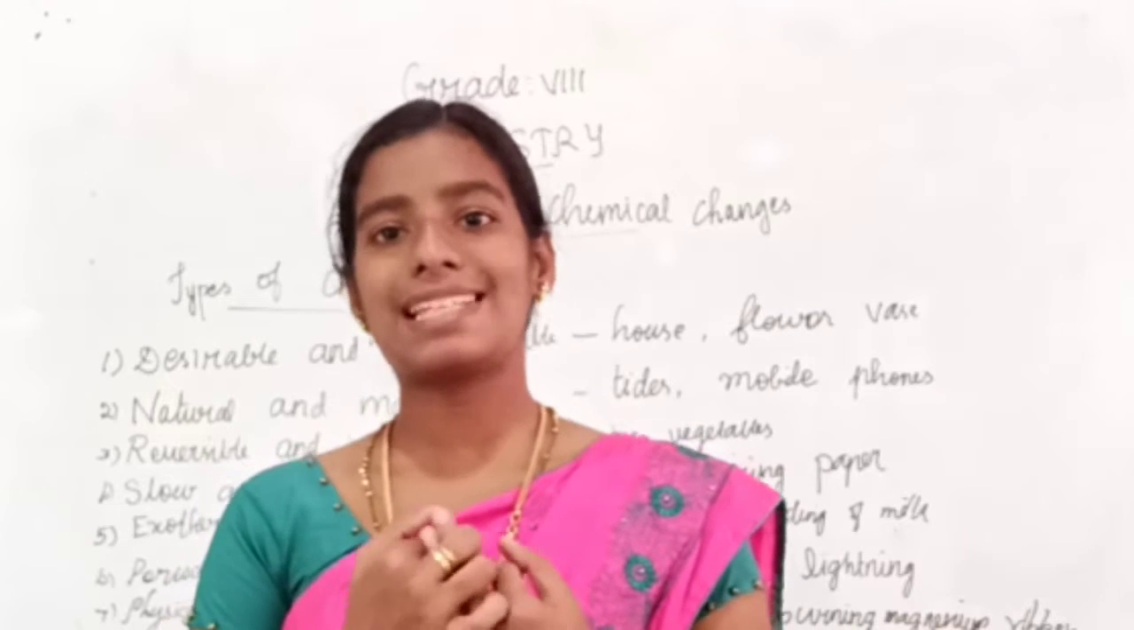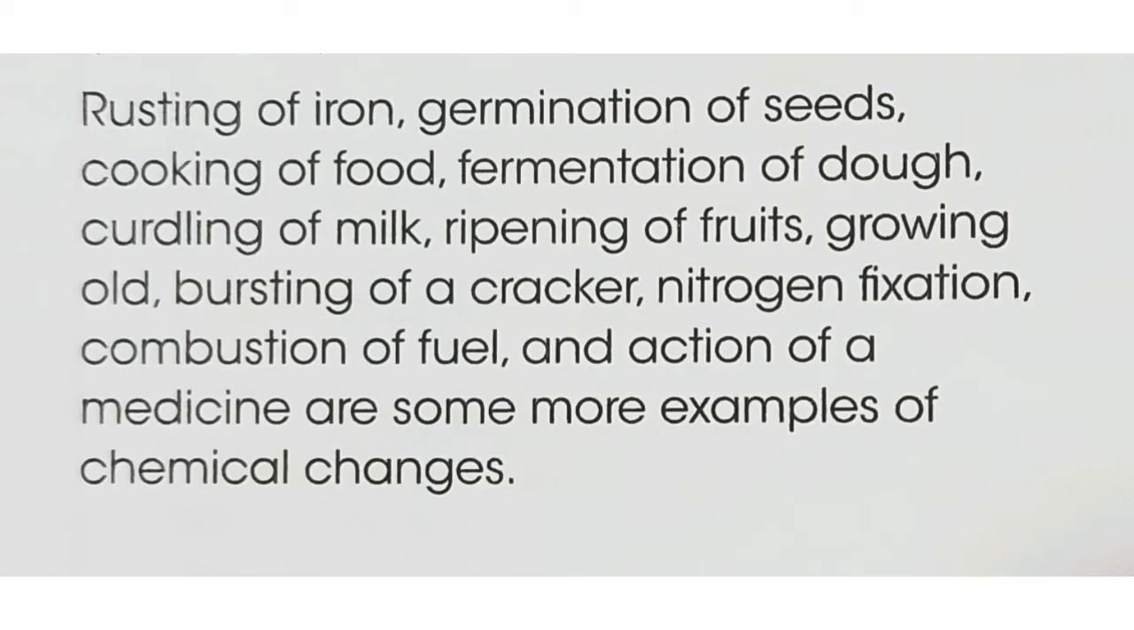Then we have learned about examples of chemical change. Some of the examples of chemical change are rusting of iron, germination of seeds, cooking of food, fermentation of dough, curdling of milk, ripening of fruits, growing old, bursting of a cracker, nitrogen fixation, combustion of fuel, and action of a medicine, etc. Many examples we can say.